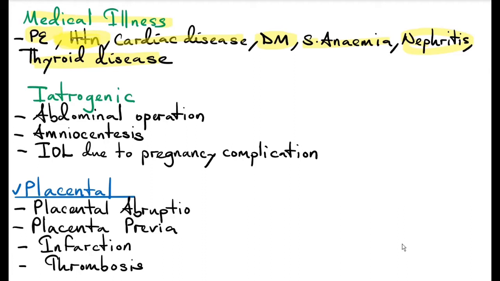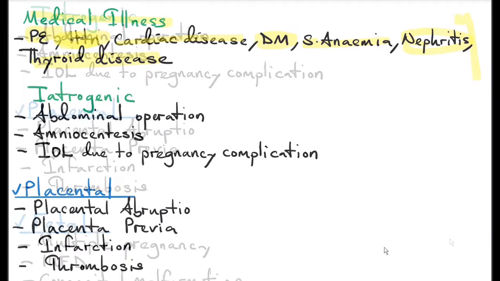So as you can see, these medical illnesses cause uteroplacental insufficiency, and some of them are inflammatory conditions which trigger the inflammatory mediators like cytokines. So the fetus is in a toxic environment which causes stress. So it will trigger its fetal hypothalamic pituitary adrenal axis, which causes preterm labor. So it wants to come out of this toxic environment.